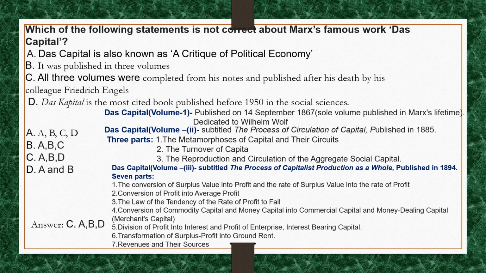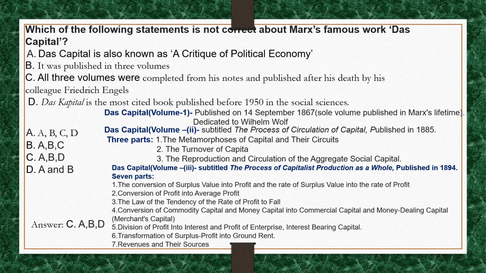Then volume 3, subtitled The Process of Capitalist Production as a Whole, was prepared by Engels from notes left by Marx and published in 1894. It is divided into 7 parts. The conversion of surplus value into profit and the rate of surplus value into the rate of profit. Conversion of profit into average profit. The law of the tendency of the rate of profit to fall.